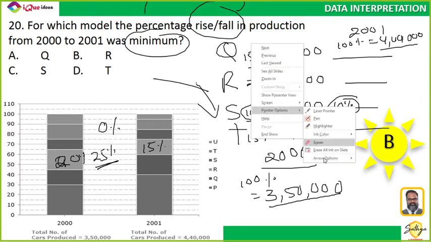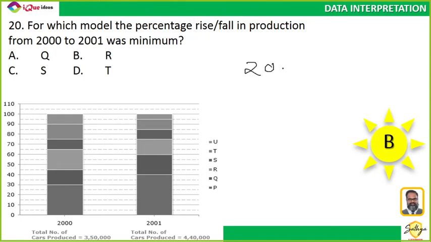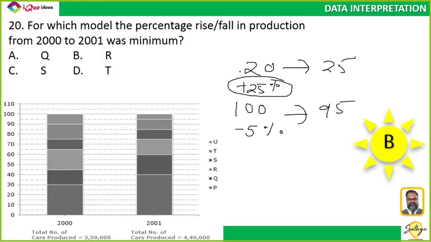Let me give you a classic example. See, 20 becomes 25. 100 becomes 95. Are both of them changing by 5%? No. The second example is 5% less, but in the first example, it is actually 25% more. Do you get that? So QRT are not all changing by 5%.